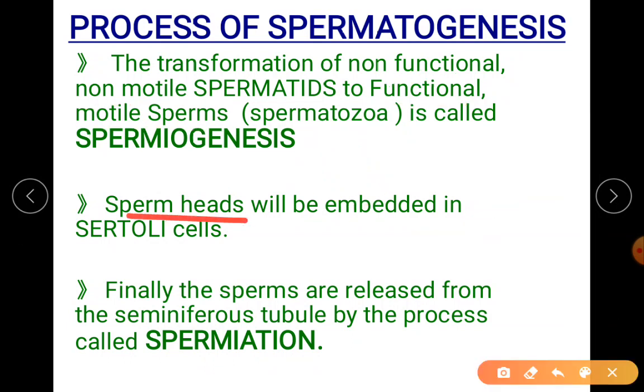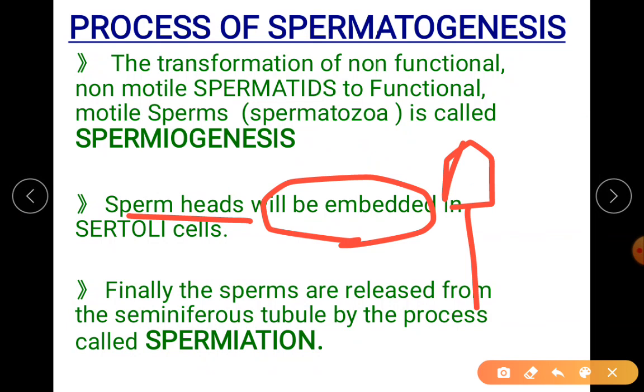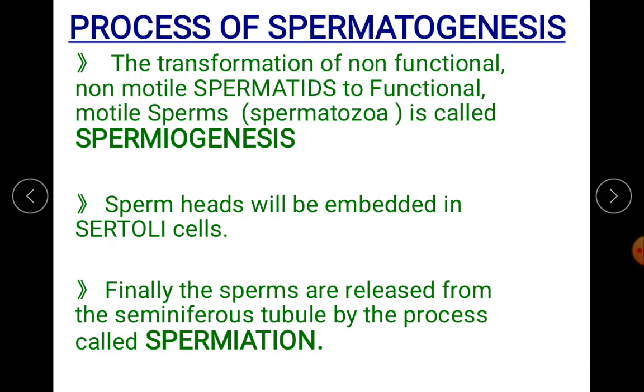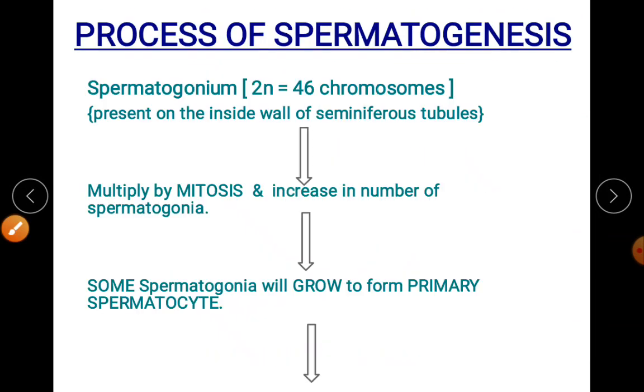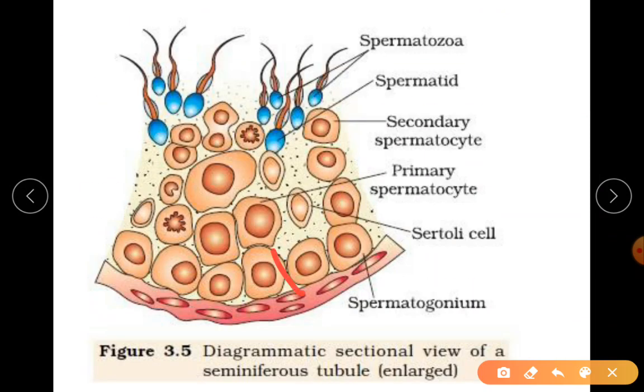Now the sperm heads, when I say sperm heads, it is almost a triangular head. These sperm heads will be embedded in the Sertoli cells. Recall this picture. This is the Sertoli cell and these are your spermatozoa, which are now embedded in the Sertoli cells for nourishment.